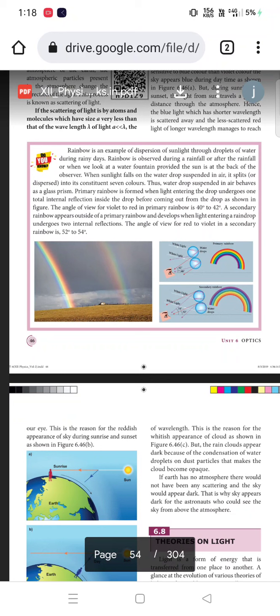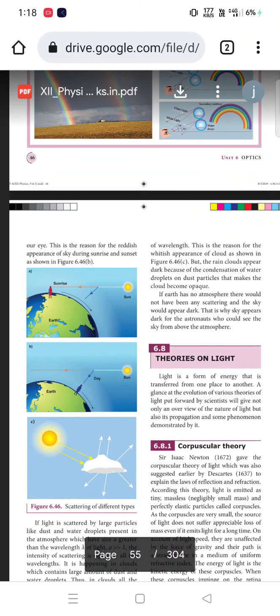So even though our eye is sensitive to the blue color, during sunset and sunrise the red color, which has the longest wavelength, tries to reach our eye. That is the reason during sunset and sunrise the sky appears in a reddish color.